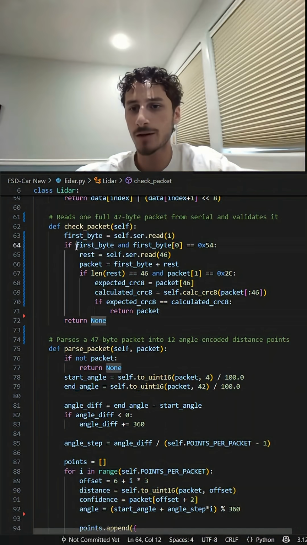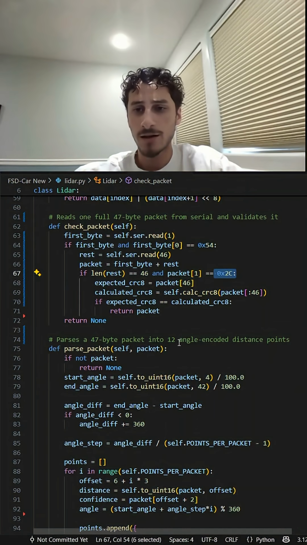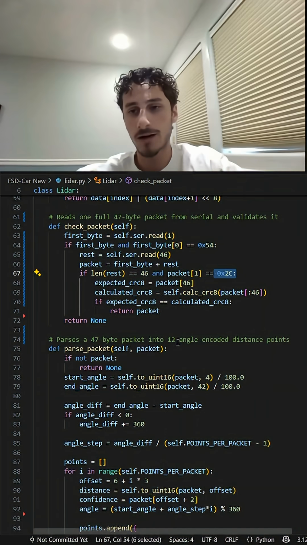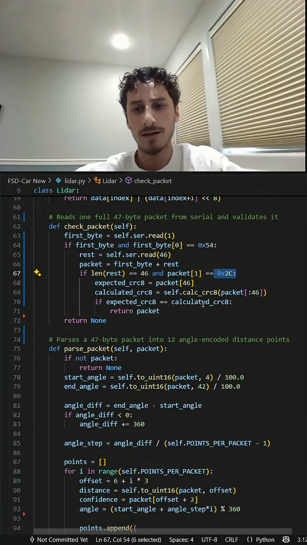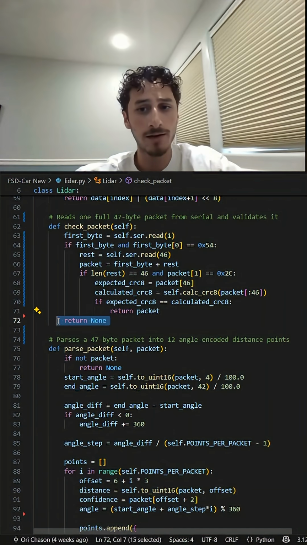It checks if that first byte is hex 54, and if the second value is hex 2C. And if it is, it's going to return that entire packet of 47 bytes. And you see that right here. If not, if that first byte wasn't hex 54, it's just going to return nothing.